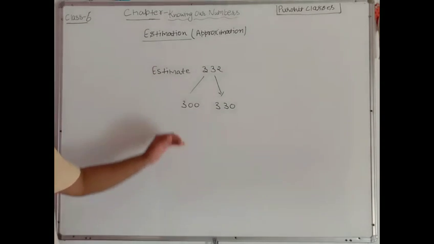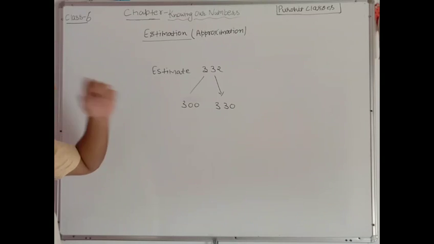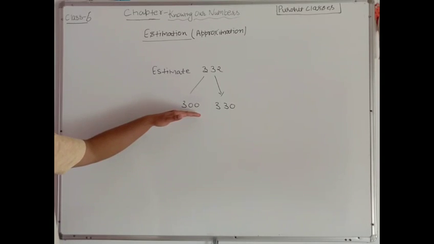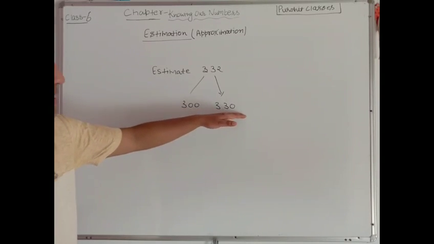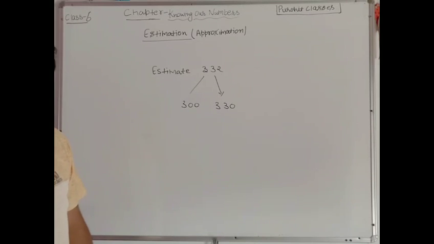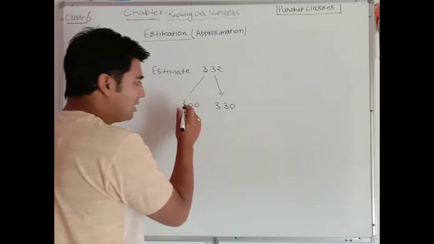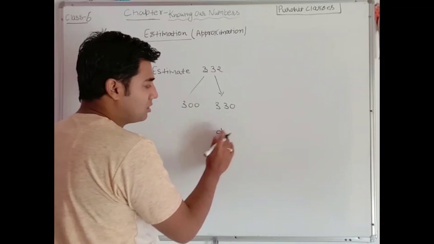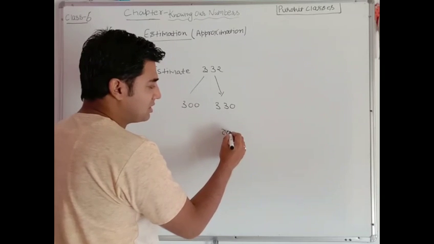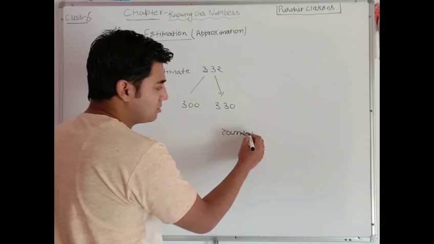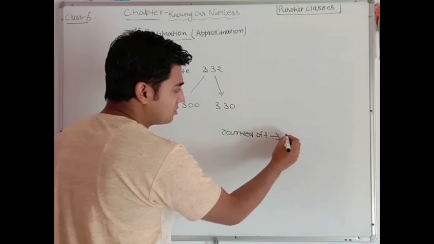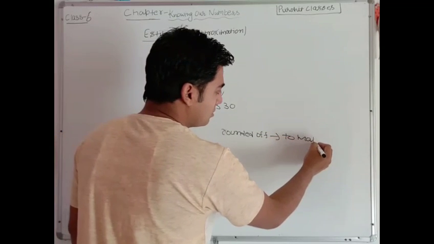To know that, first we have to make it clear that this is estimated up to which place and this is estimated up to which place. So let us try to understand. First of all, let's see how many digits are rounded off. Rounded off means to make 0.